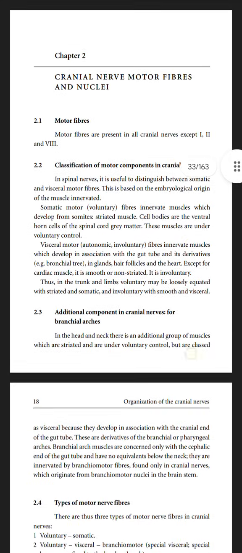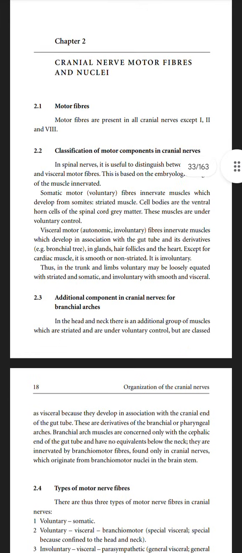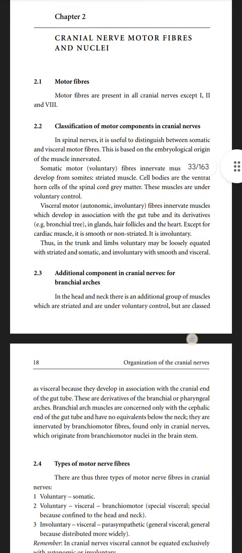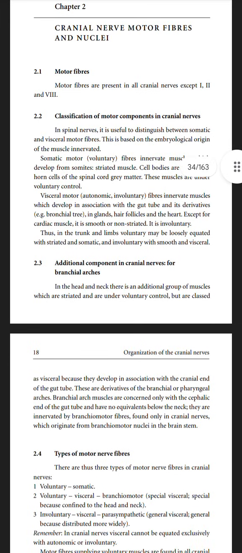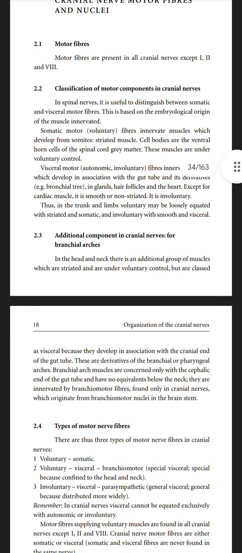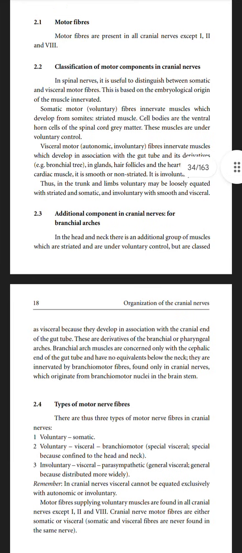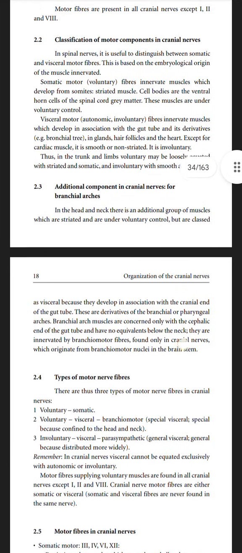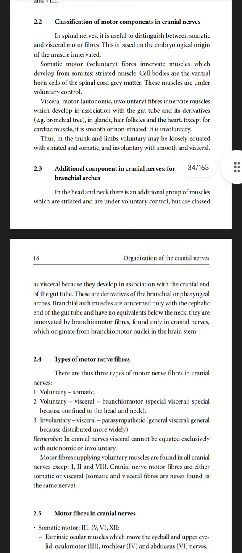Chapter number 2, Motor Fibers. Motor fibers are present in cranial nerves 3, 4, 5, 6, 7, 9, 10, 11 and 12. Classification of motor components in cranial nerves. In a spinal nerve, it is useful to distinguish between somatic and visceral motor fibers. This is based on the embryological origin of the muscles innervated. Somatic motor fibers innervate muscles derived from somites, striated muscles. Cell bodies are the ventral horn cells of the spinal cord gray matter. These muscles are under voluntary control.